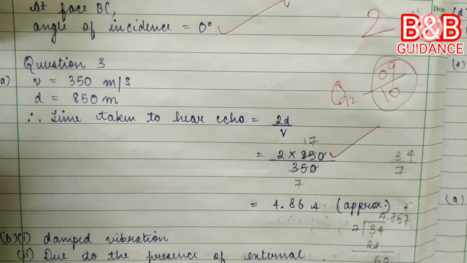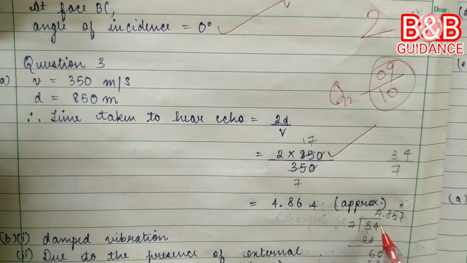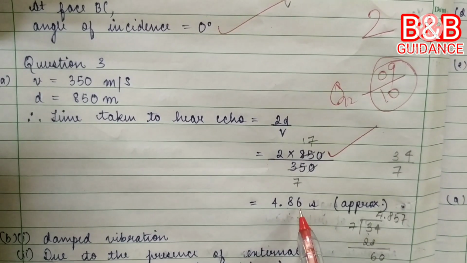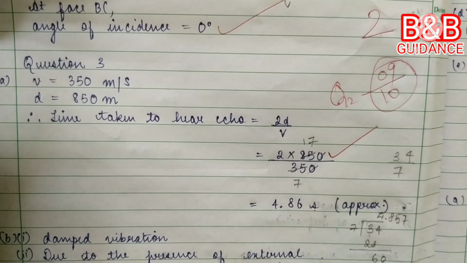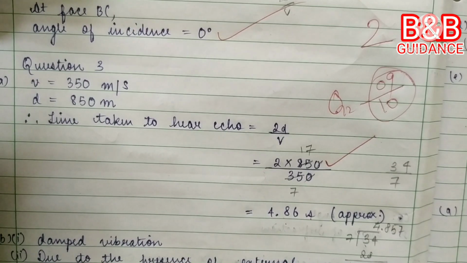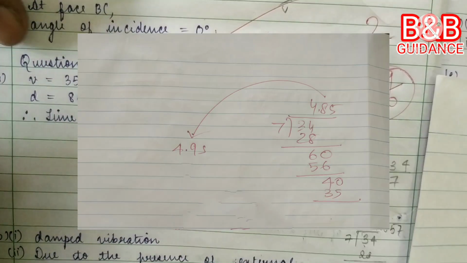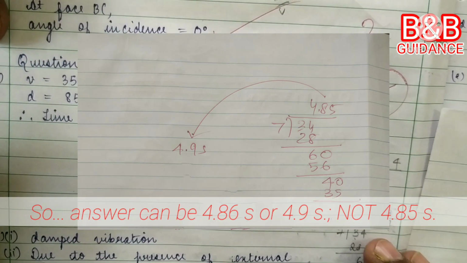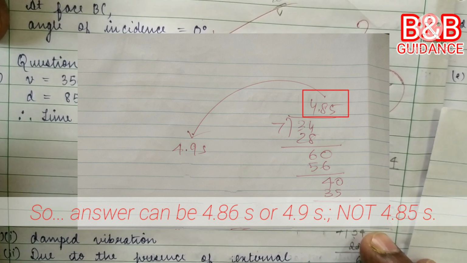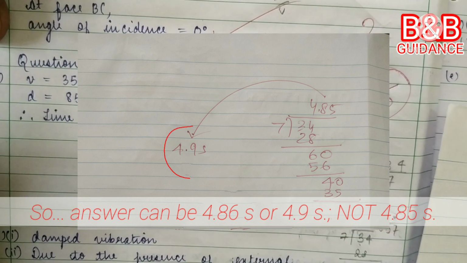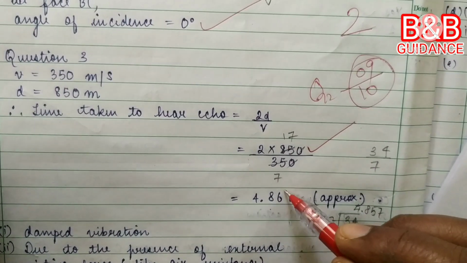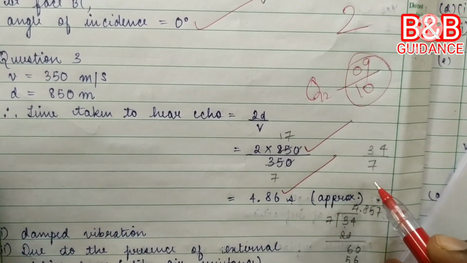See, here I would like to say something. This child has calculated it for 3 decimal places and rounded it for 2 decimal places. So that is the way you have to do. If you are planning to write, correct it to 1 decimal place, you can calculate for 2 decimal places, then round it off for 1 decimal place. Here it is 4.86 seconds, so 2 marks.